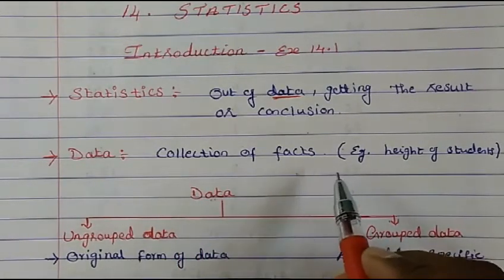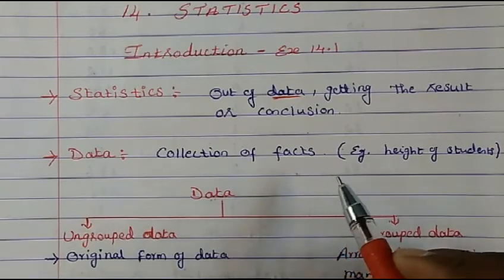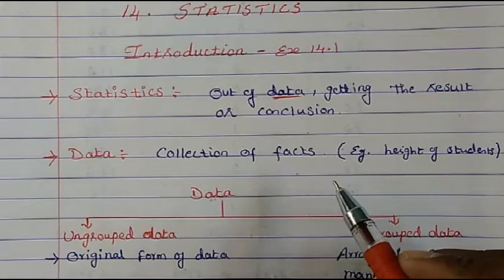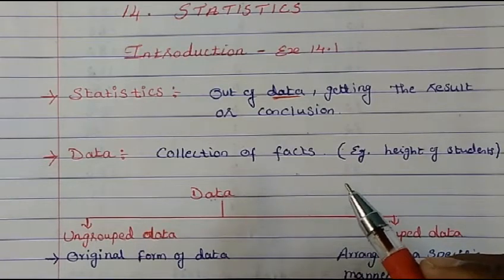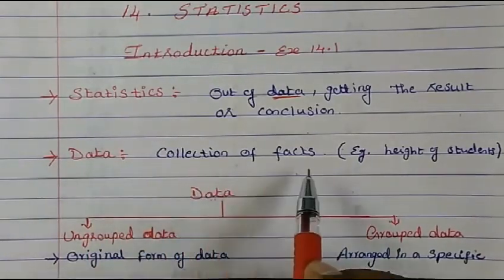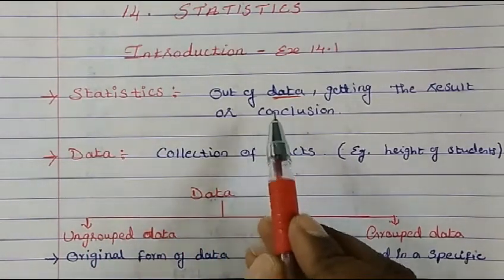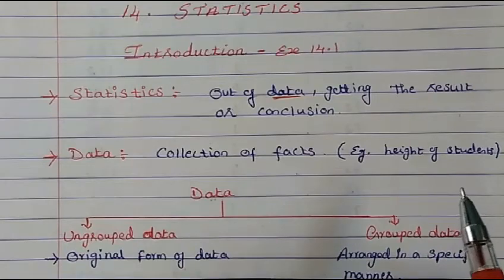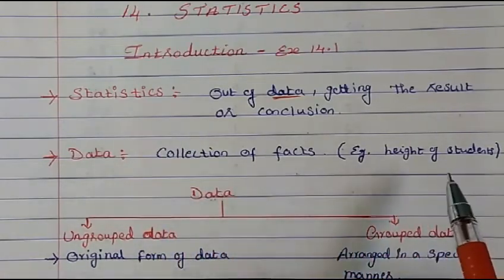And after collecting those facts or that information, you will find some conclusion. For example, between 5 to 6 feet, how many students are there? And between 4 to 5 feet, how many students are there? So you come to some result, some valuable result you get out of that. So that is why it's called statistics. From the data, the collection of facts, you get some result out of it. If you have taken the height of the students, then we say statistics of the class students' height.